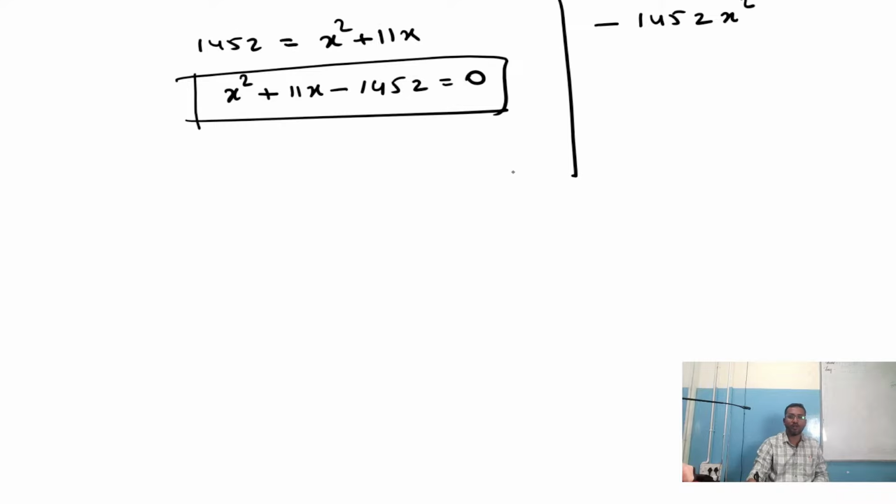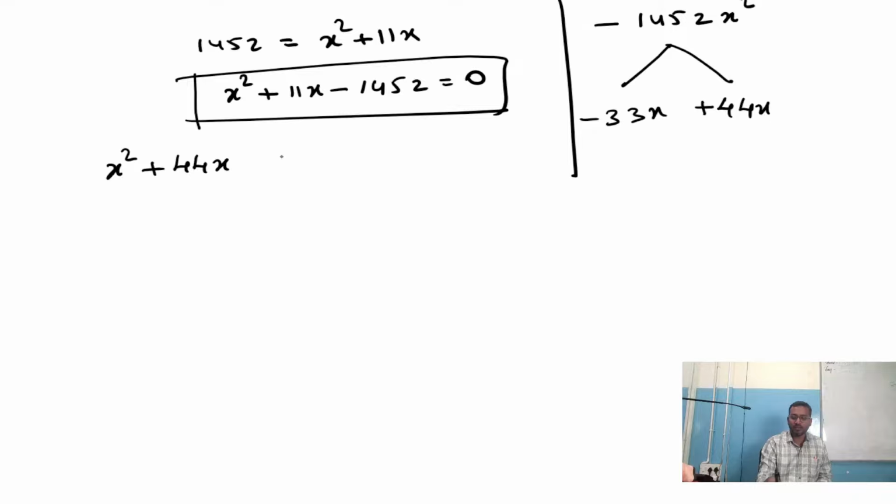What factors go with 1452? 33 into 44 is 1452. So 44 minus 33 will give you 11x. Then we can say x square plus 44x minus 33x minus 1452 is equal to 0.